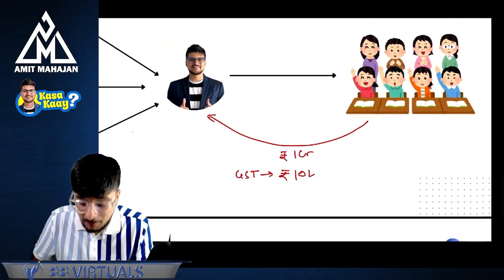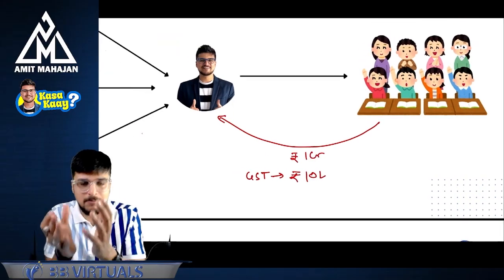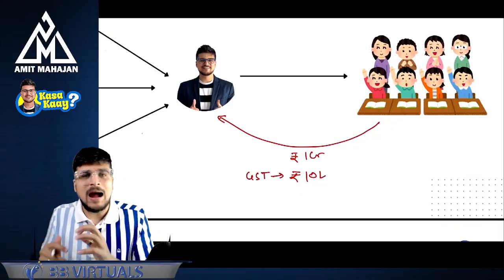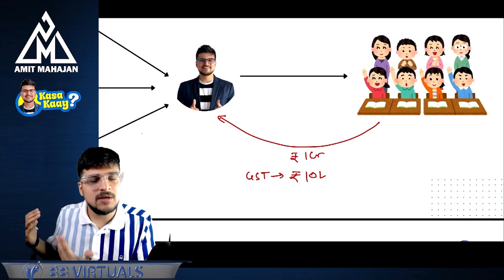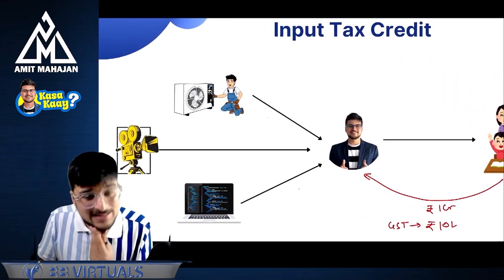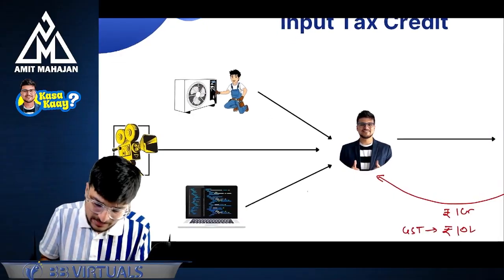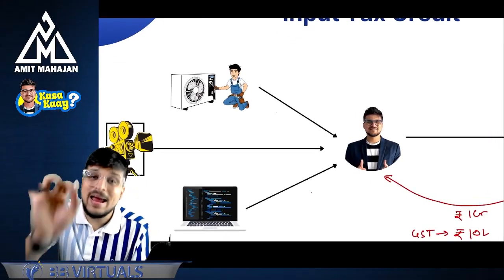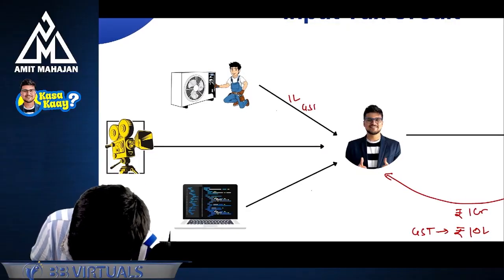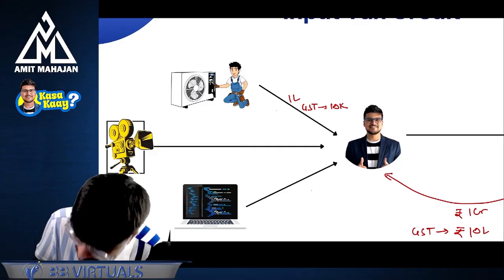For giving this service, I'm making a video in front of you, so don't you think I must also have some inward supplies? Of course, because I will need an AC to sit in a room. I will buy that AC for 1 lakh rupees, where the GST component is 10,000.